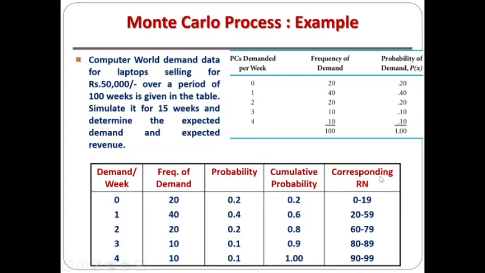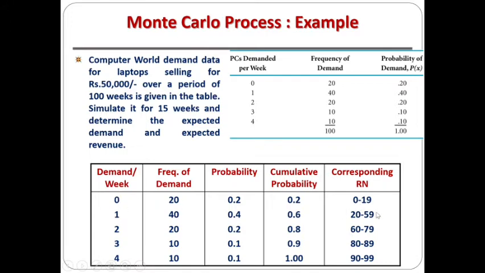Random number interval. So here you can see that starting from 0 up to, if you just convert this into frequency, it will be 20. So we are going to take 2-digit random numbers. So we are generating the time interval for 2-digit random numbers. So if you just take it from 0, it should be up to 20 minus 1, so it is 19. So for the demand of 0, the corresponding random number will be 0 to 19.